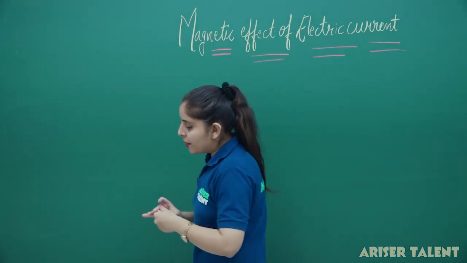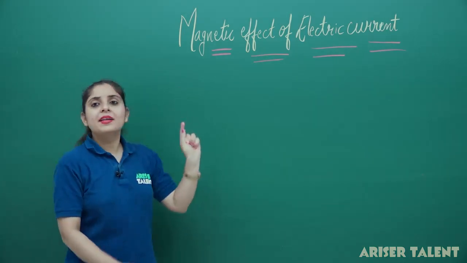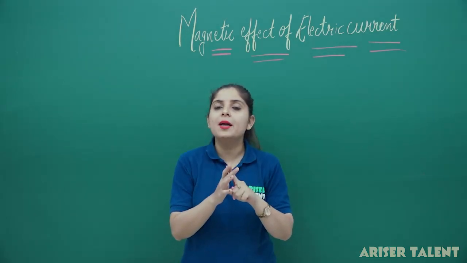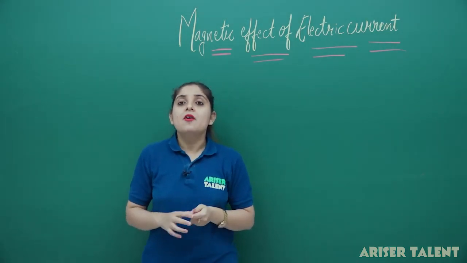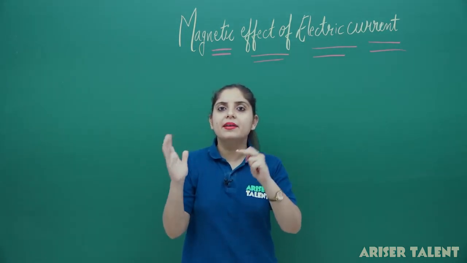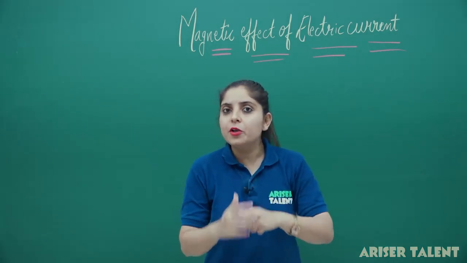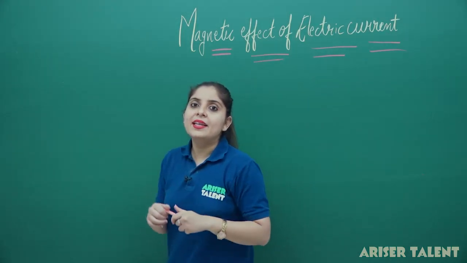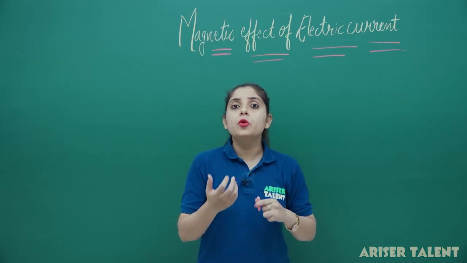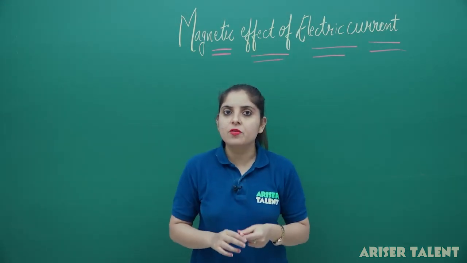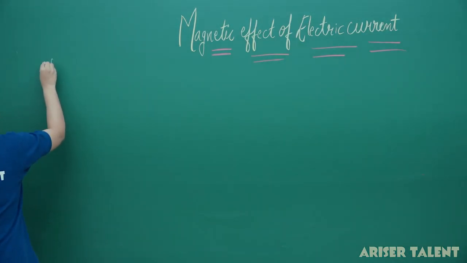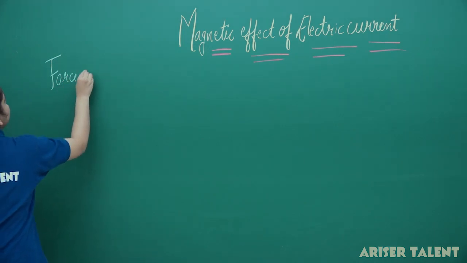Now we are going to start with our chapter, the magnetic effect of the current. In magnetic effect of the electric current, lastly we had a discussion regarding electromagnets. We have seen the applications of electromagnets, the factors on which an electromagnet depends, and the difference between a bar magnet and an electromagnet. Today we are going to start a very interesting topic, the force on a current carrying conductor, and we will learn two new rules which give you the direction of the force. So let's begin with the force on a current carrying conductor.